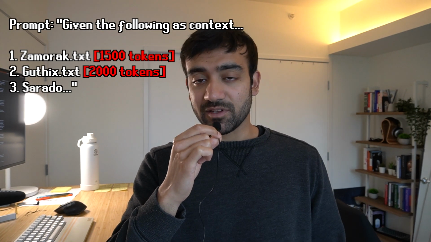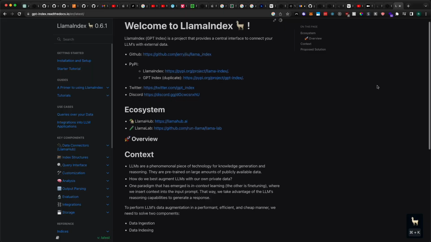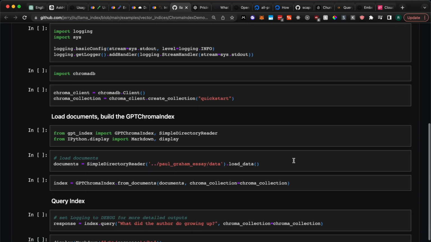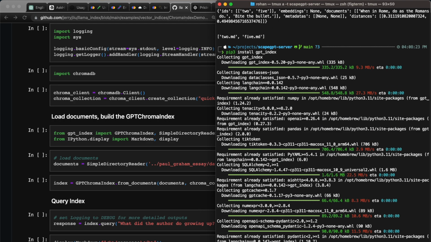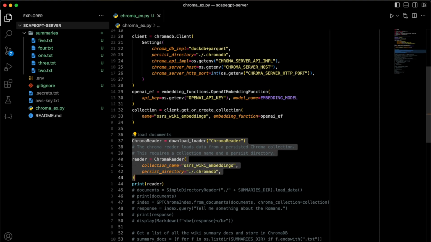I actually don't know what happens. I imagine they just truncate everything past 4K tokens, but this leads to a problem because we want to have all the context available when actually making the answer that we're going to return back to the user. So I found this open source library called Llama Index, and Llama Index lets you get around the 4,000 token limit basically by making multiple calls to the chat API if all of your context is greater than 4,000 tokens, and then gathering all the responses from those calls and summarizing them, so that ultimately you end up with a single summary that was gathered using all the context that you initially provided.